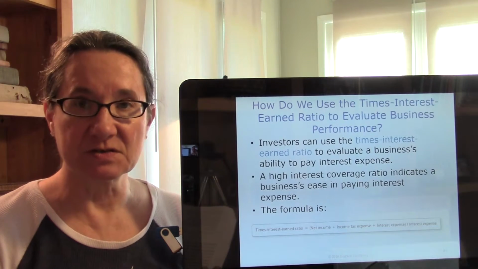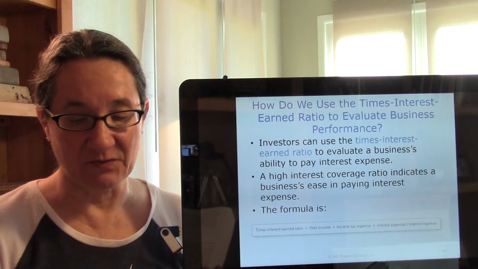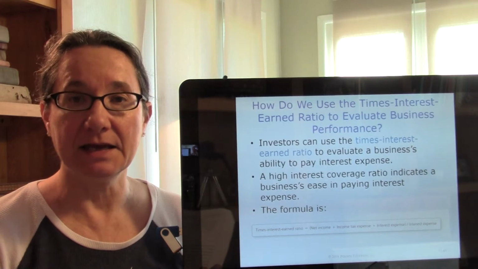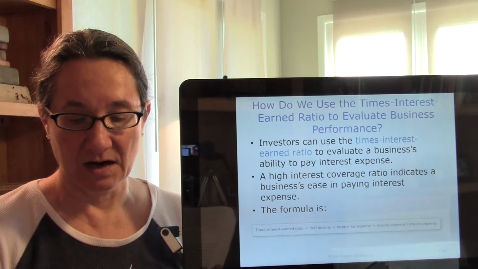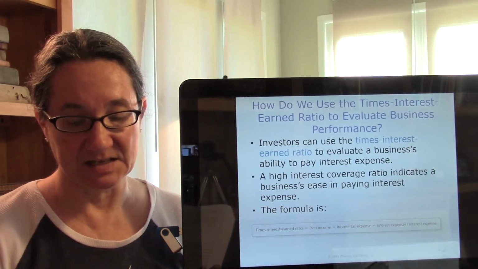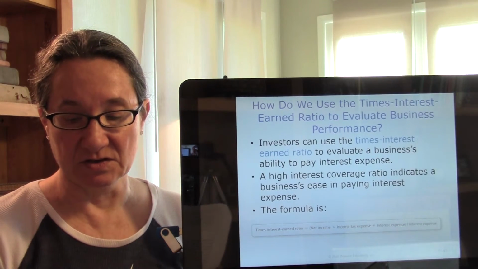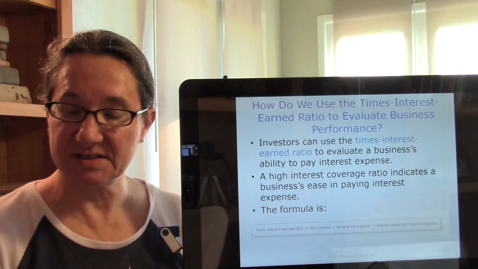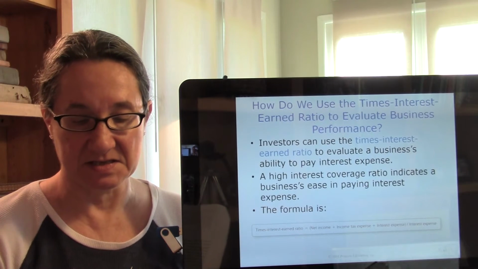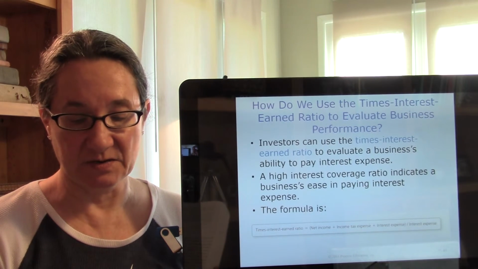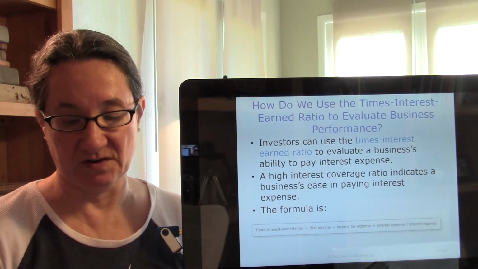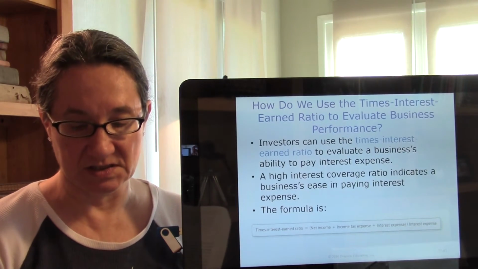This ratio measures the number of times earnings before interest and taxes, EBIT, can cover or pay interest expense. The times interest earned ratio is also called the interest coverage ratio. Makes sense. A high interest coverage ratio indicates business ease in paying interest expense. A low ratio suggests difficulty.